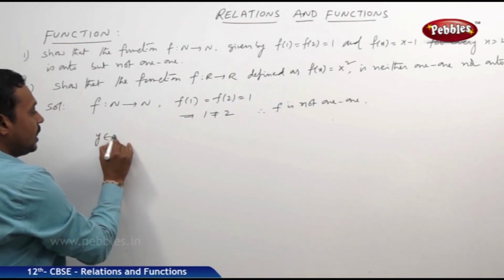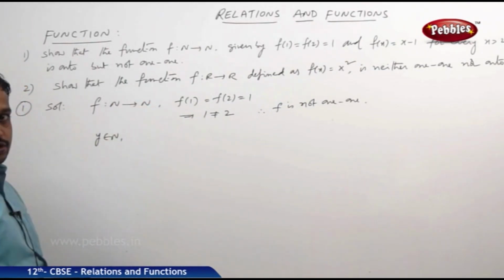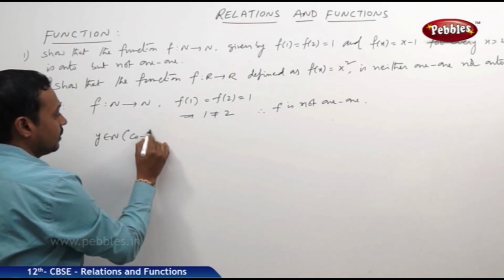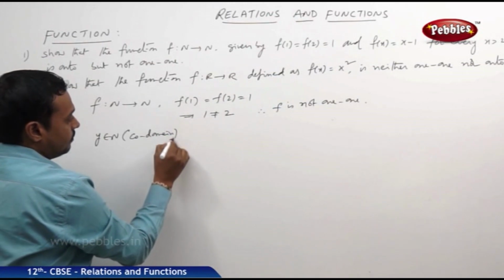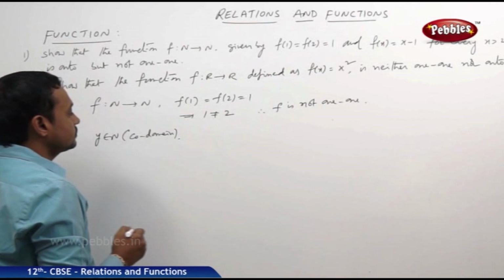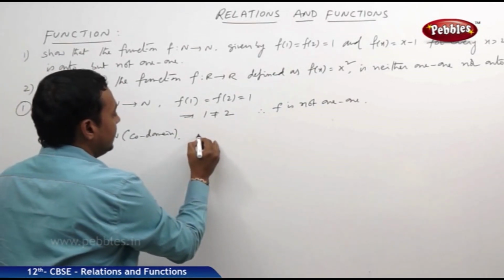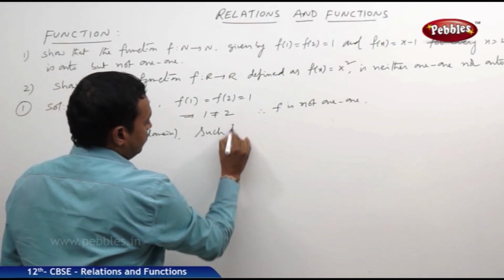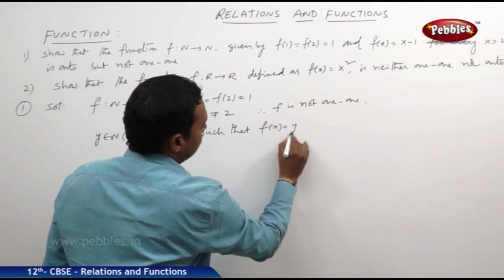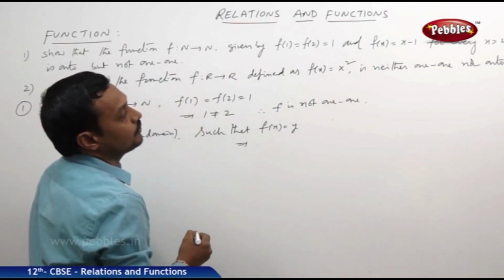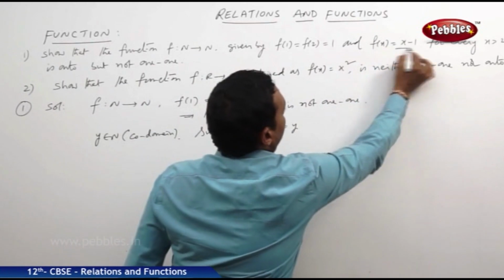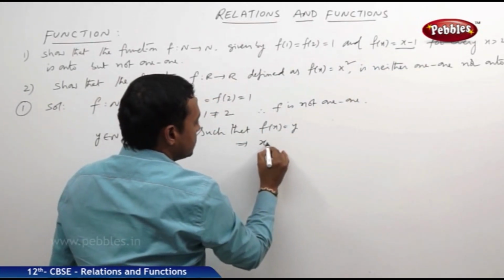For some y belongs to the set of natural numbers, the codomain, y belongs to N, here N means codomain, such that f of x is equal to y. This implies, where f of x is equal to what? f of x is equal to x minus 1, is equal to y.